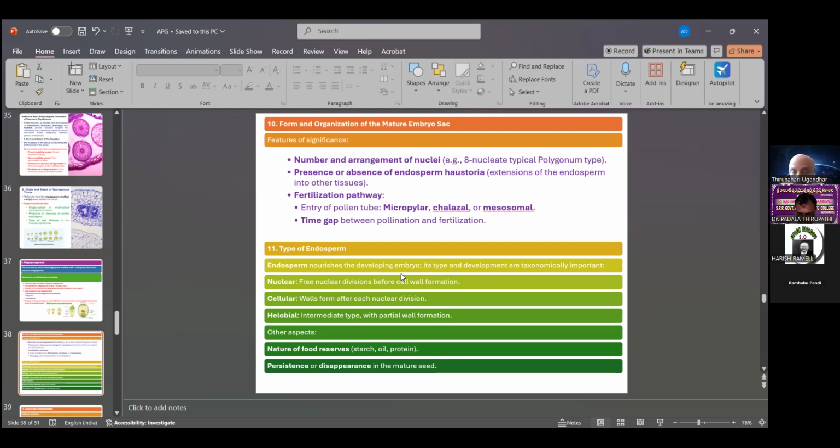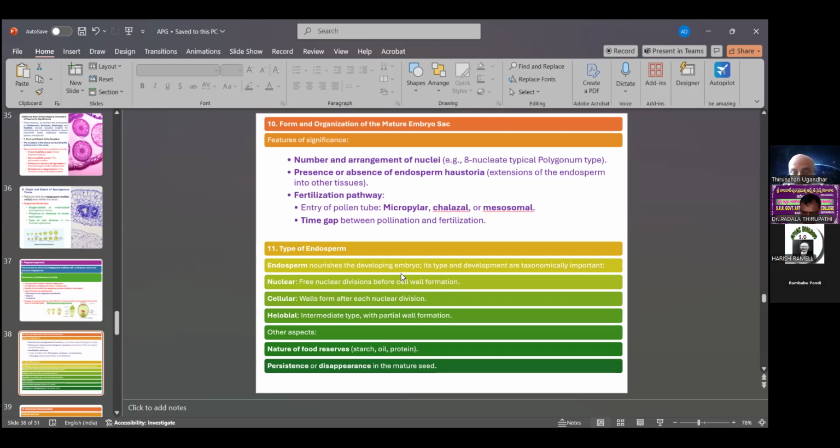Nuclear means free nuclear divisions before cell wall formation. Cellular means walls form after each nuclear division. Helobial means an intermediate type, with a cortical or partial wall formation.